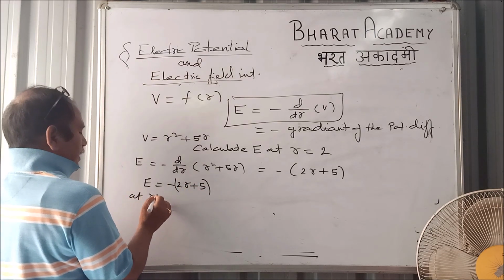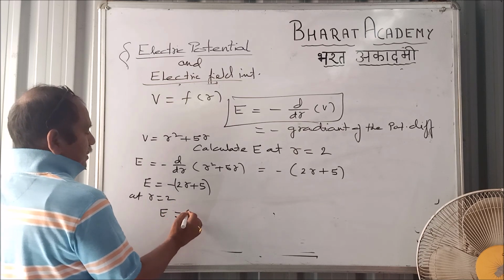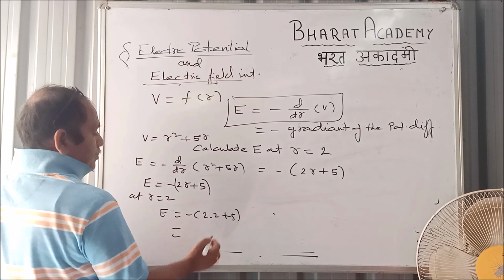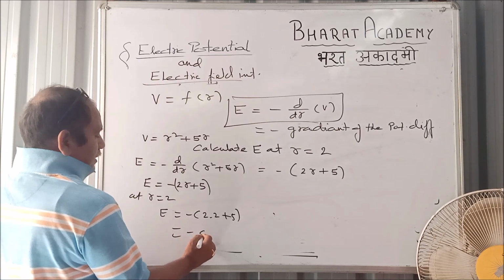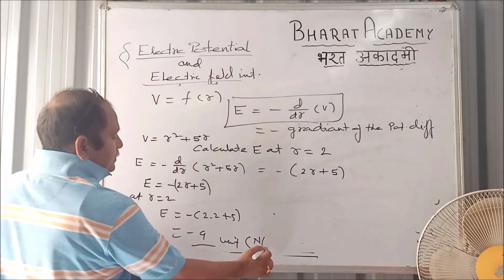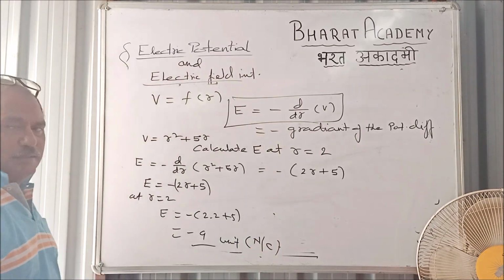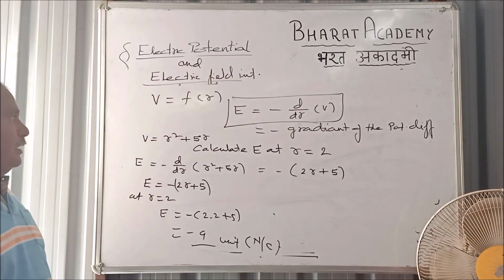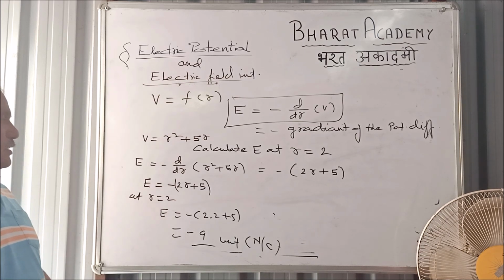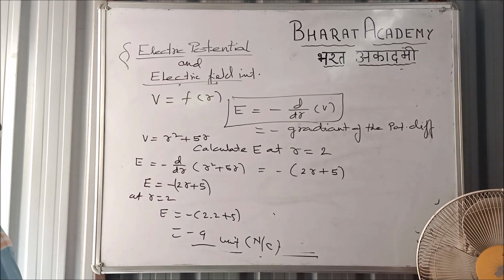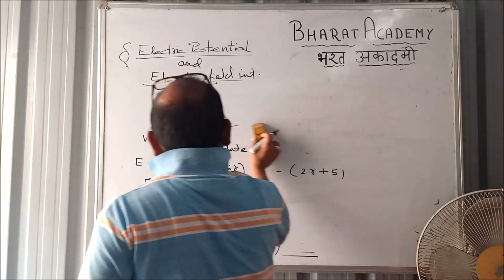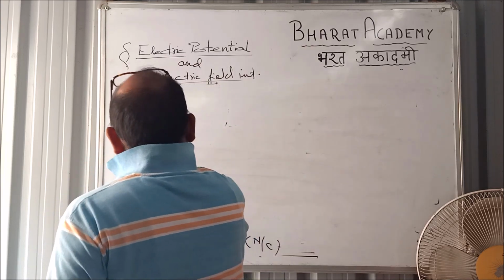At R equal to 2, E will be minus of 2 into 2 plus 5. And it comes out to be how much? Minus 9 units. If it is in the SI system, it will be Newton per Coulomb. That's how we can calculate the electric field by using potential difference, if the potential is a function of R. Just opposite to that, how to find the electric potential if the field is given?